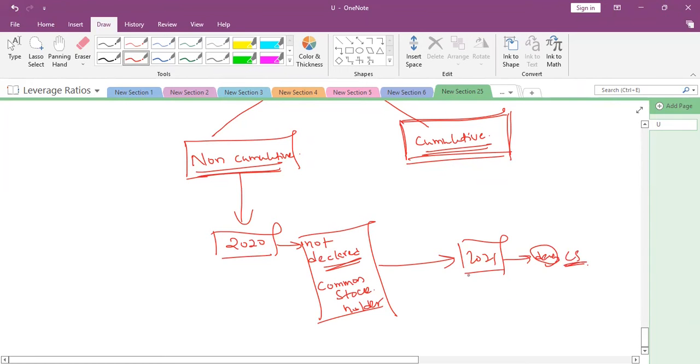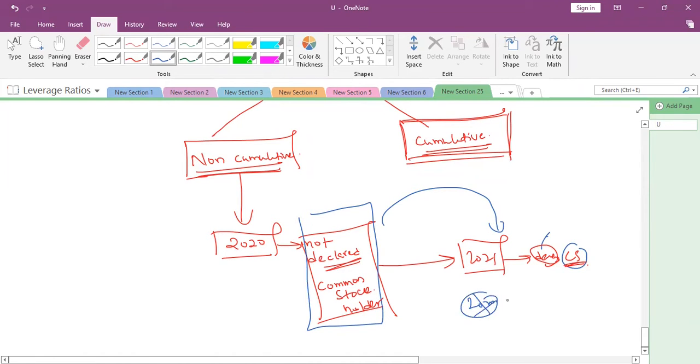In that case, if it is a non-cumulative share, and the company did not declare dividend in 2020 but declared it in 2021, the company is not under an obligation to pay the 2020 dividend in the year 2021. It is a lost dividend for the preference share.